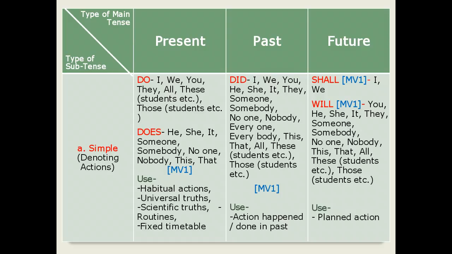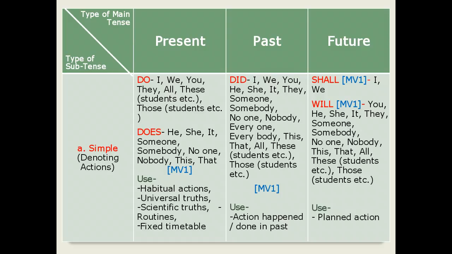After this, let us move ahead for the third simple tense, that is simple future tense. In simple future tense denoting actions or planned actions, we use shall and will as the supporting verbs. So shall is used for I and we, and will is used for you, he, she, it, they, someone, somebody, no one, nobody, this, that, all, these, for example, students, those, for example, students.